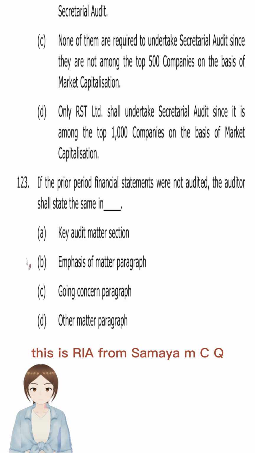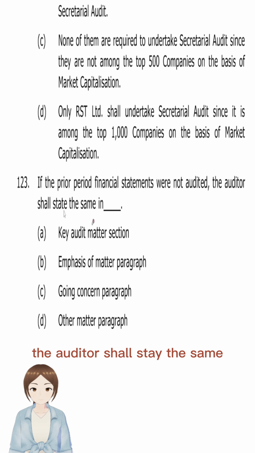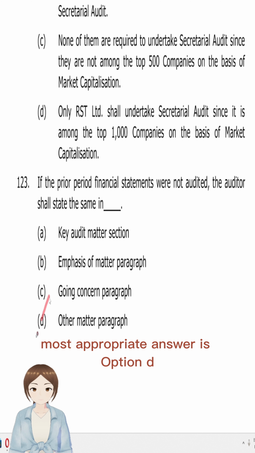Hey Samfam, this is Ria from Samaya, MCQ 123 CA final. If the prior period financial statements were not audited, the auditor shall state the same in the key audit matter section, emphasis of matter paragraph, going concern paragraph, or other matter paragraph. It is option D. The most appropriate answer is option D, other matter paragraph.